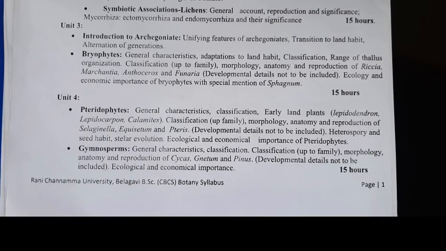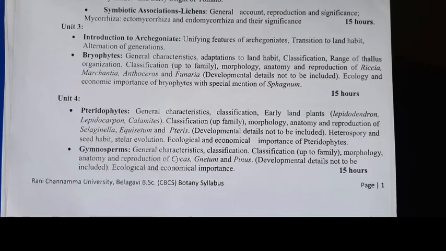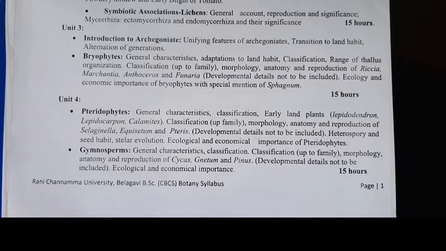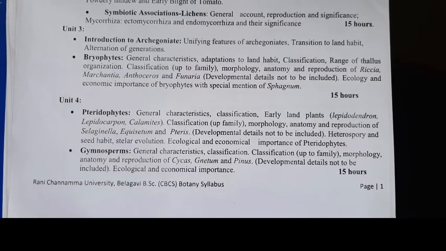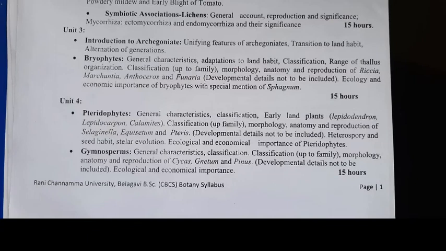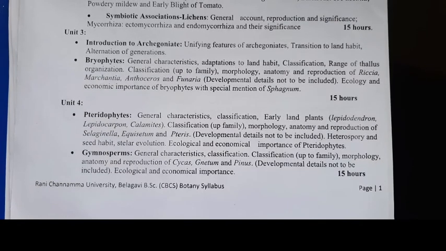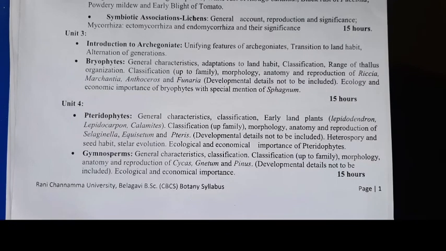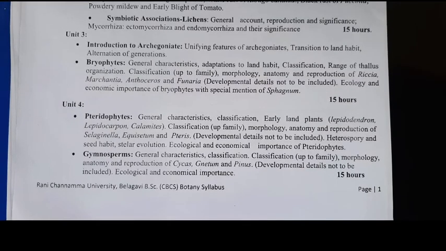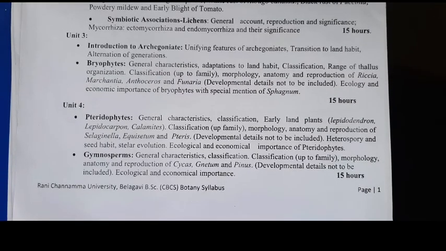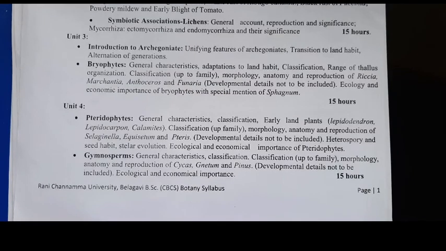You have to write the final theory examination for 80 marks and practical for 40 marks. The practical syllabus and theory syllabus are very different. This is your theory syllabus. There are 4 units.